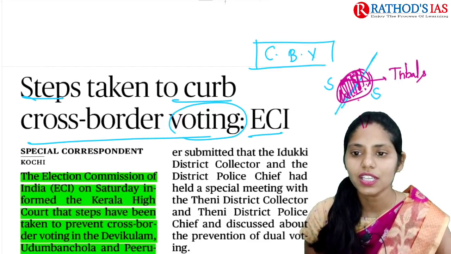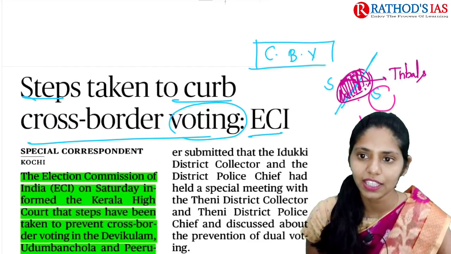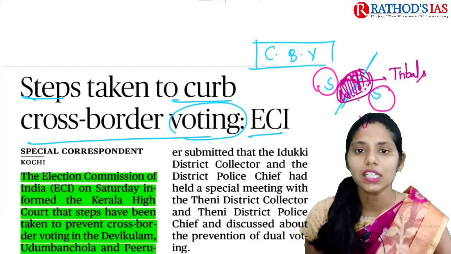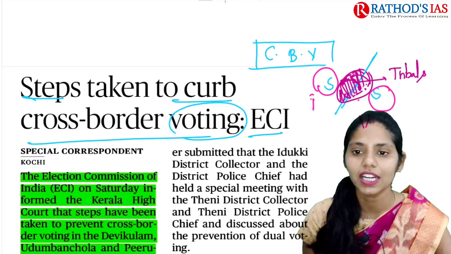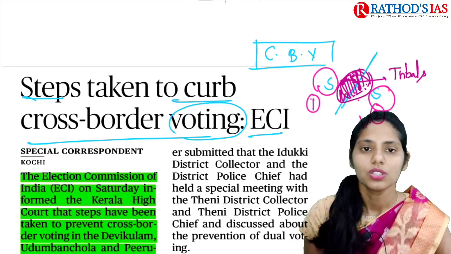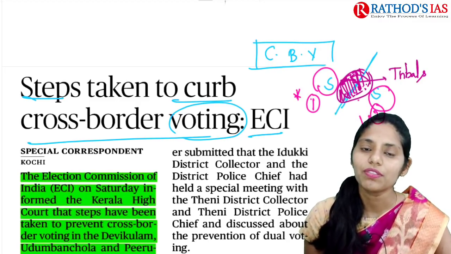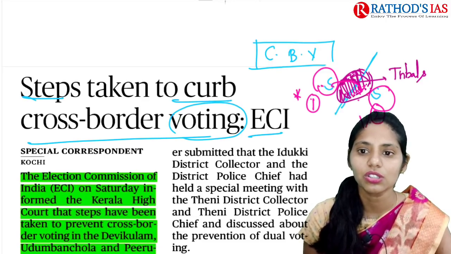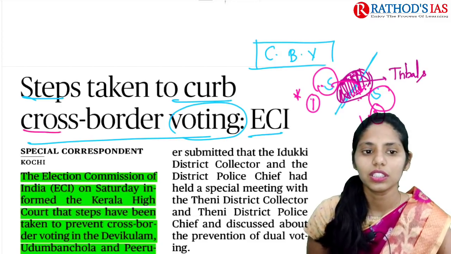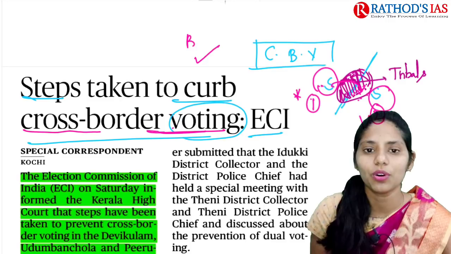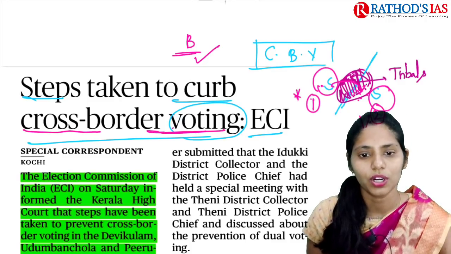Because of this, whenever we see the voter lists of state 1 and state 2, sometimes these people are seen in both voter lists, of state 1 and state 2. This is one of the important problems we are facing. This type of movement of people from one state to another, and then participating in the elections of both states, is called cross-border voting. I hope you understand the meaning of cross-border voting.